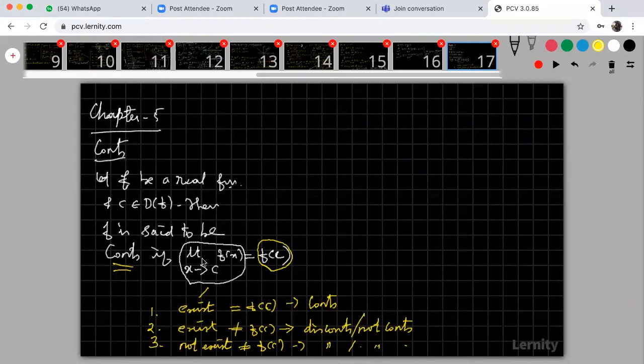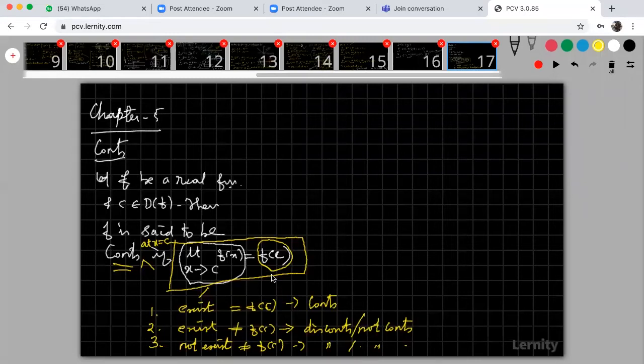Please try to understand, this is a very important point. If the limit of the function f of x as x tends to c and the value of the function are both equal, then f is continuous. Here you add one more point: f is said to be continuous at x is equal to c. This is very important. At the point x is equal to c, the function is continuous or not.